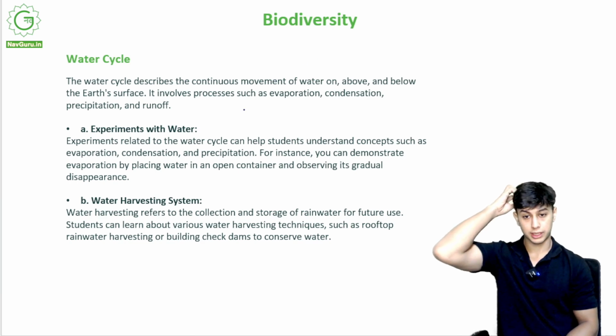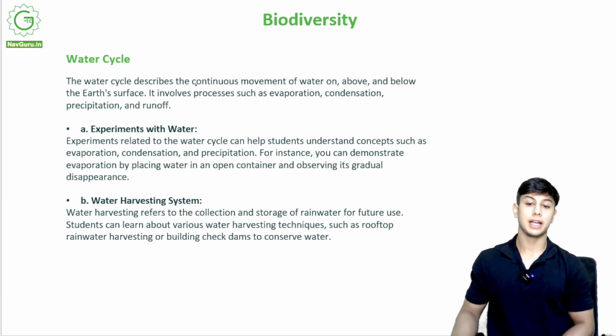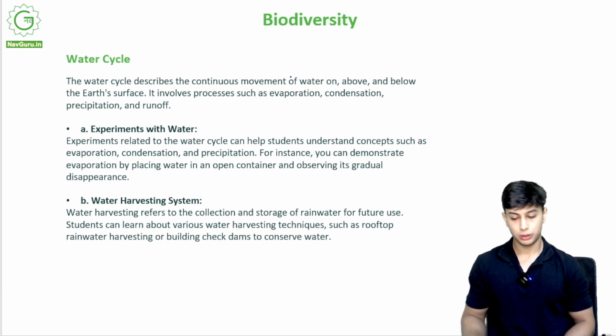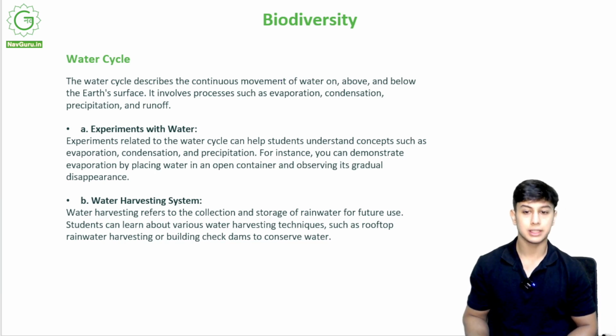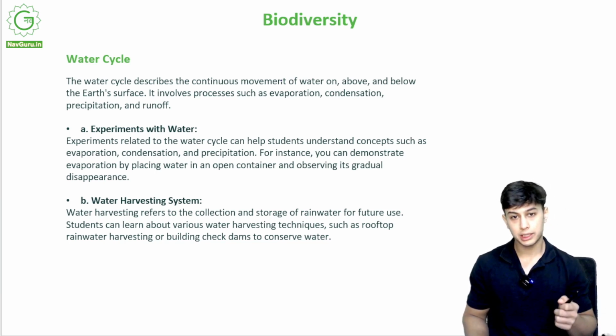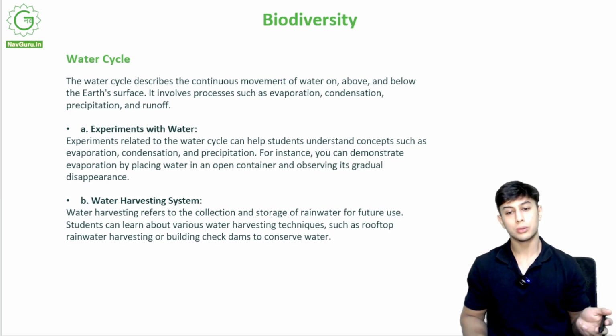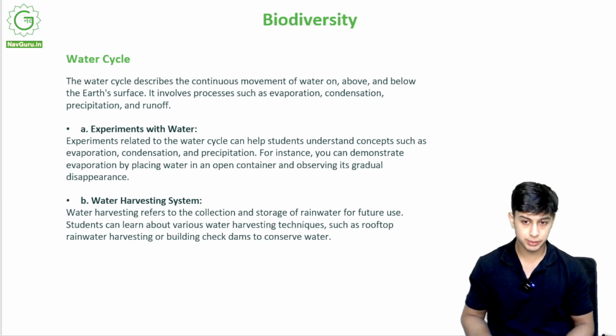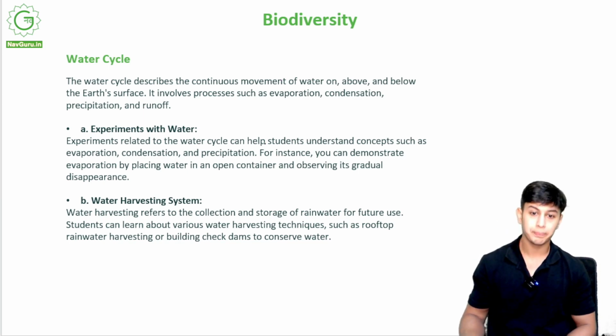Now what is the water cycle? The water cycle describes the continuous movement of water on, above and below the surface. I think we have all studied water cycles in the past. Water evaporates, it condenses, falls down as rain, goes underground, is also used as rivers, comes in our taps, again evaporates, condenses and comes down as rain. This is a water cycle, right?